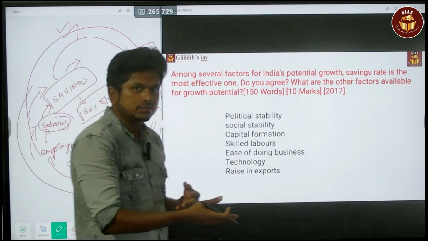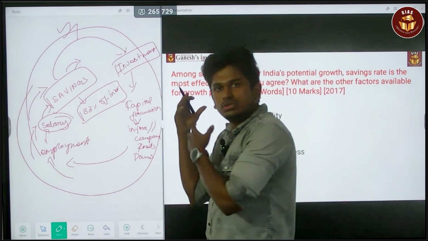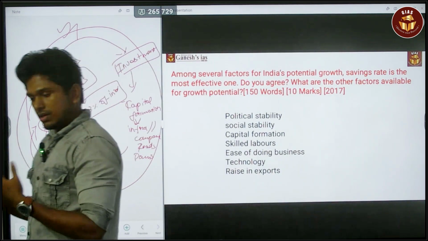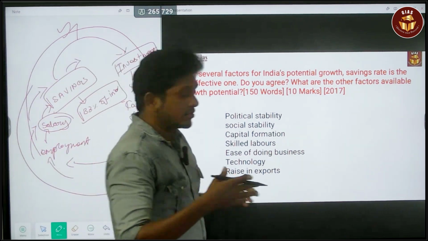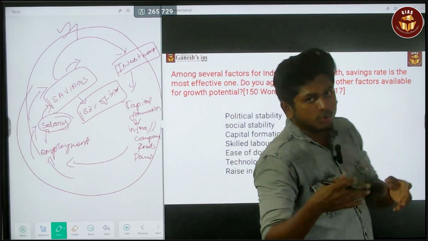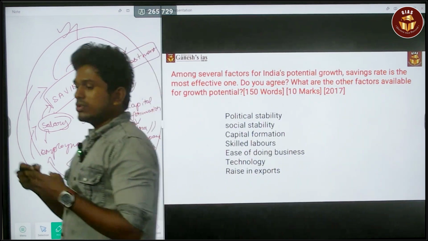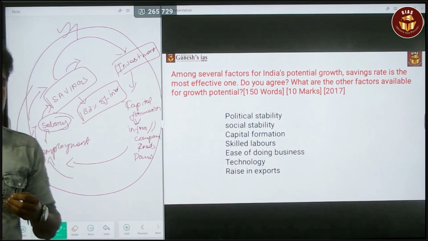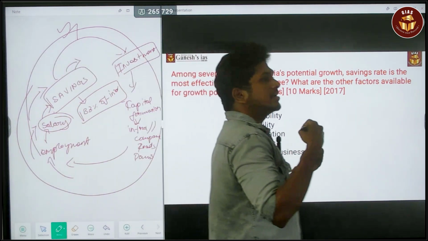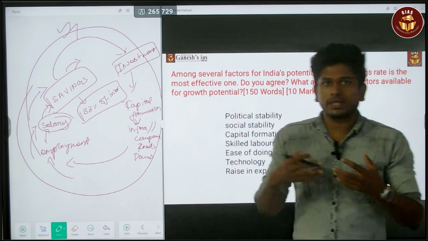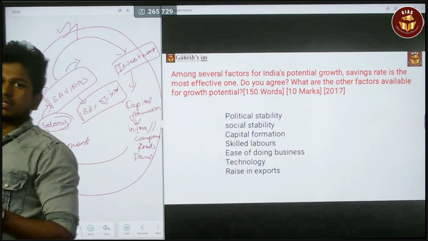You can agree with it. I am just agreeing with this statement. Or if you have a disagreement, you can say so, but without being absolute, you shouldn't use the term 'no'. You can say that more than the savings rate, if there is good infrastructure, political stability in the government, and more skilled labor in the economy, that will lead to foreign direct investments.